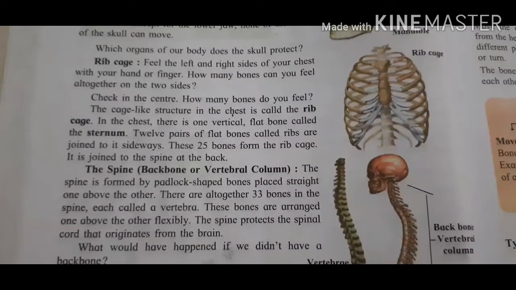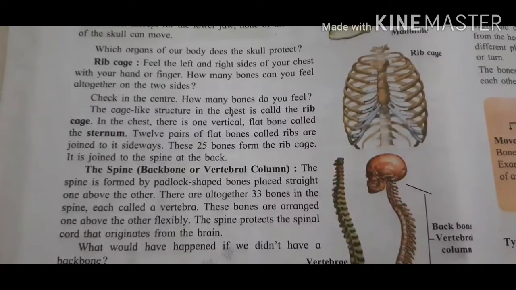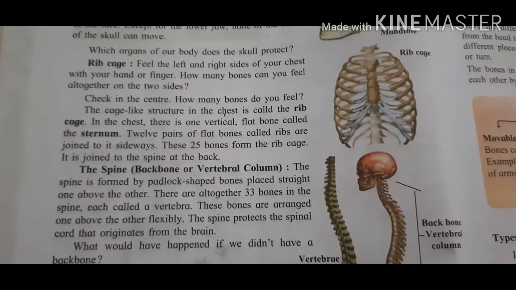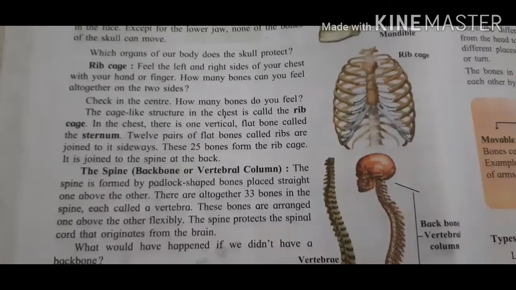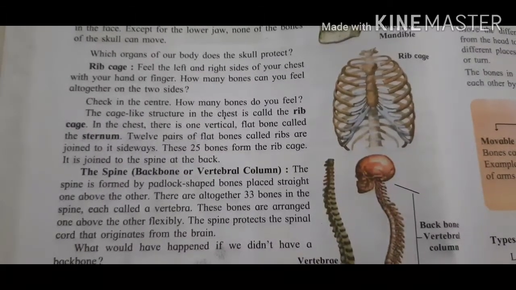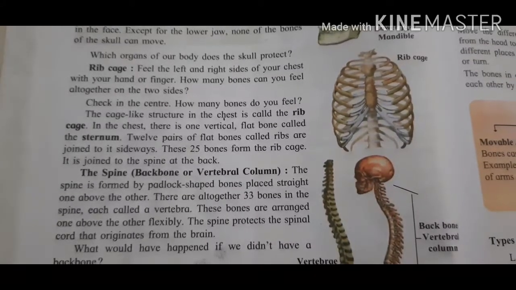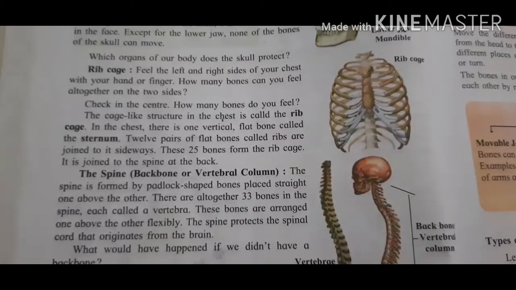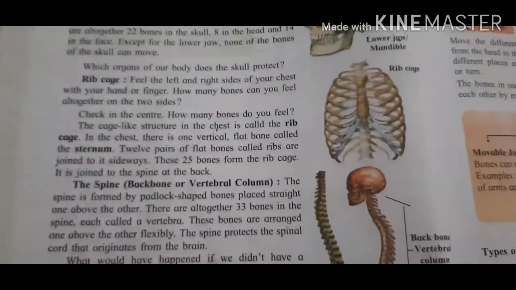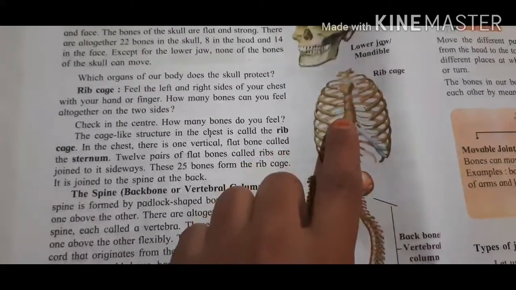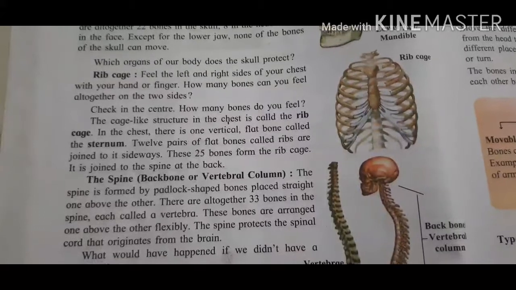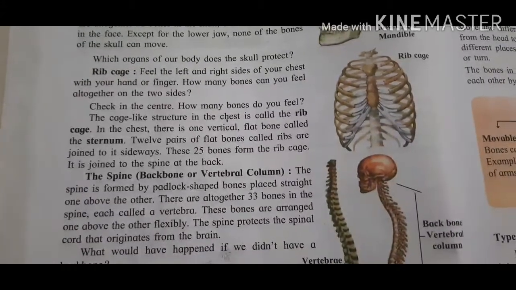Yes, the cage-like structure in the chest is called rib. In the chest, there is one vertical flat bone called a sternum. Okay, so where is sternum? You can see here in the middle. One flat bone is there, which is said to be a sternum.